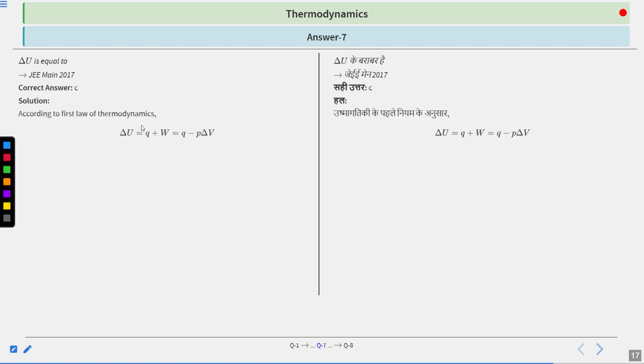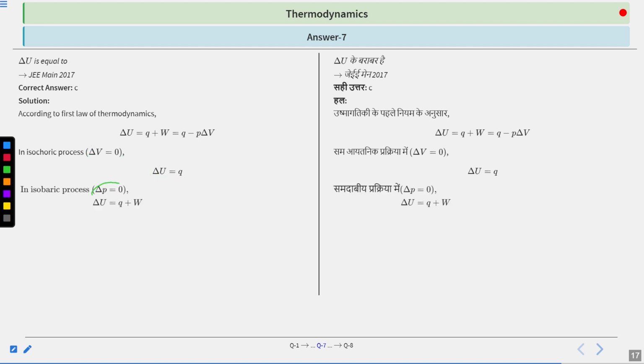So we know from the first law of thermodynamics that delta U is equal to Q plus W, and W is equal to minus P delta V. Right? So for an isochoric process, delta V will be 0 and your internal energy change will be equal to heat. So we can say that internal energy change is equal to isochoric heat supplied and not isochoric work done. For isobaric, delta P is 0, so there is no change: delta U is simply equal to Q plus W. So for an isobaric process, your internal energy change is heat plus work done. For an adiabatic process, your Q is 0. Therefore, your delta U is equal to W.